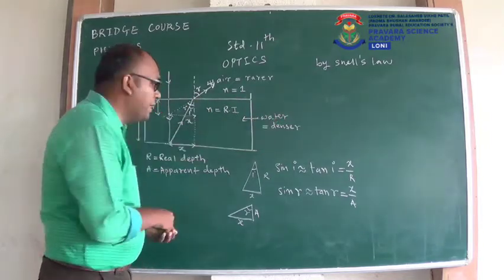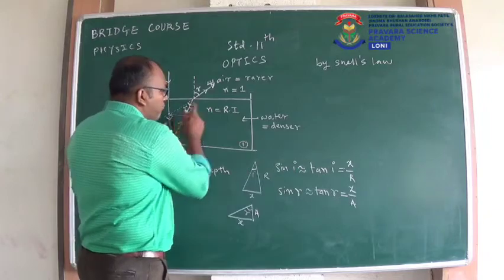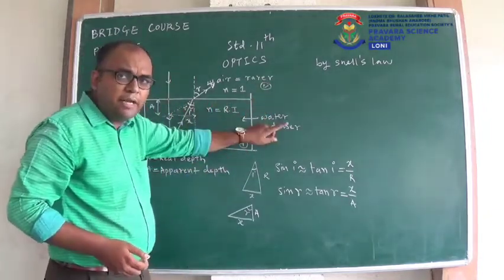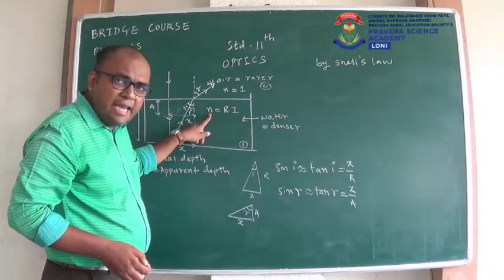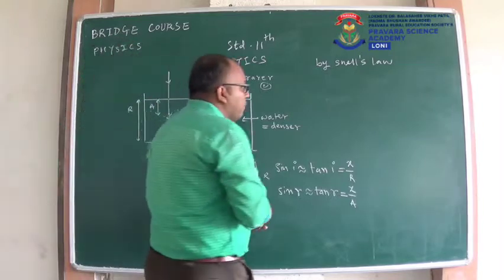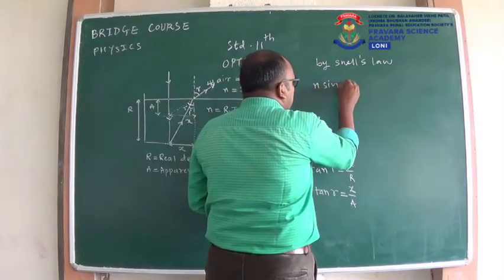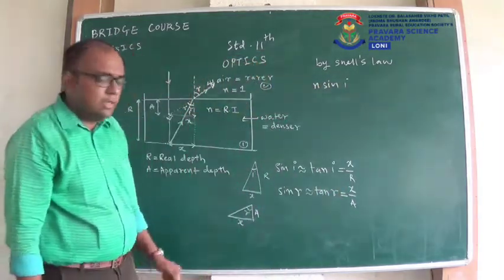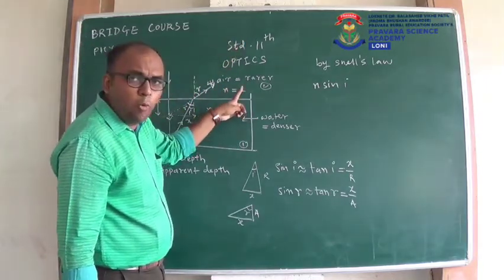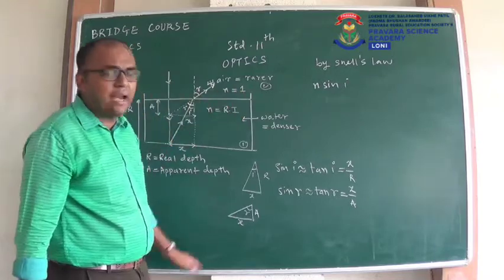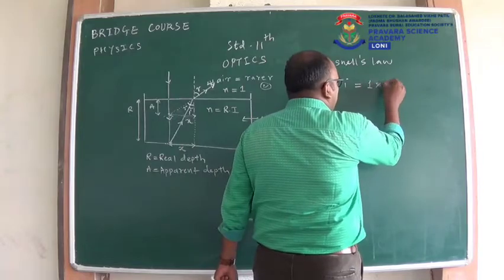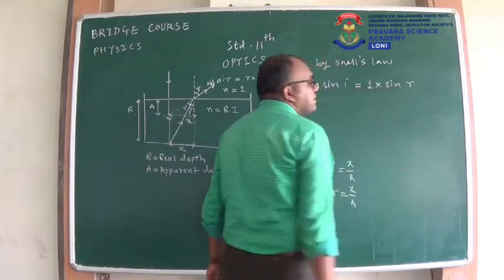It is not actually the second medium, it is the first medium, because light is traveling from this first to the second. So we will consider this denser medium, or water medium. In this, the refractive index is n, and the angle mentioned is I. So we will write it as n into sin I. In this rarer medium, the refractive index is 1 and the angle mentioned is R. So here we will write it as 1 into sin R.